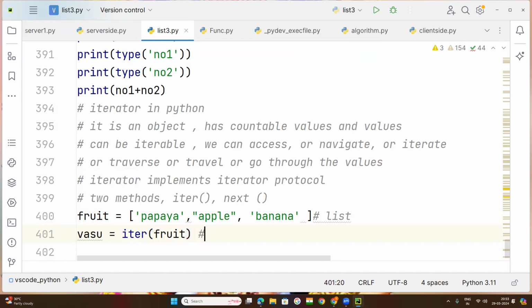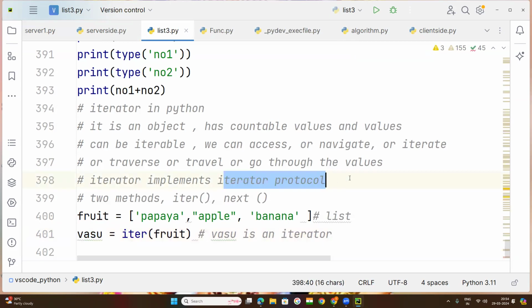Now comment here: Vasu is what? Now Vasu is an iterator, because I have used the iter method of the iterator. Now Vasu becomes an iterator. So an iterator is an object. So Vasu is an object. It has countable values, means this Vasu has all these values, and they can be iterable, means we can access them.